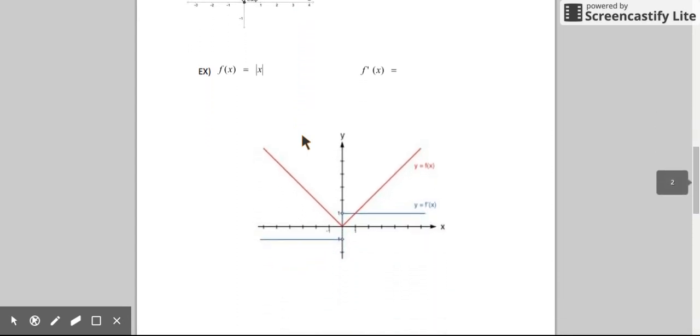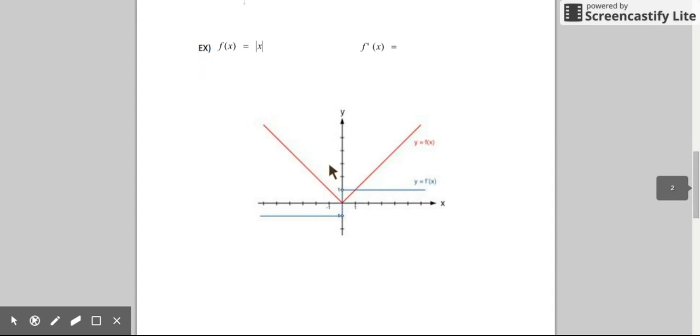Absolute value functions are a famous example of this. Here we have our absolute value function. It's a V form. When x values are less than 0, I have a negative slope or a decreasing line. When x values are greater than 0, I have a positive slope.